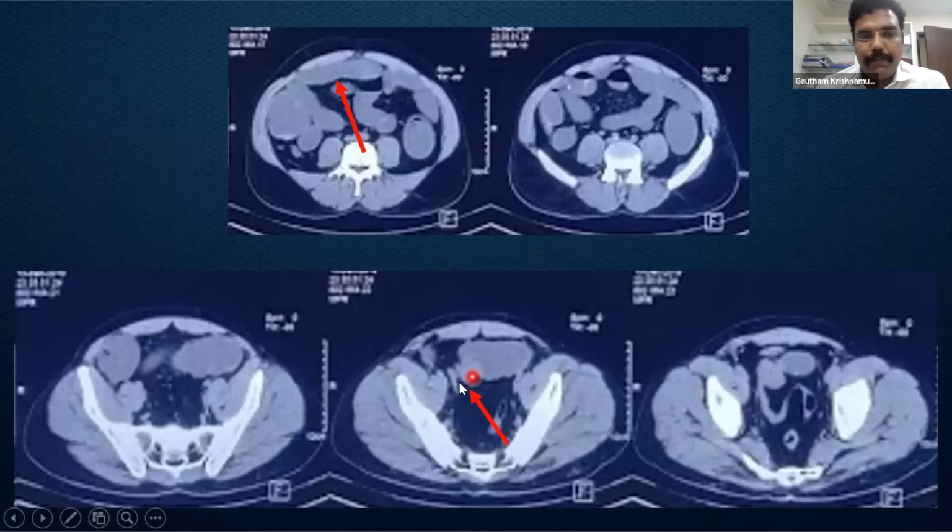And we could find the primary, which was more in the distal sigmoid. We can see the acute abrupt transition point where we have the dilated proximal sigmoid with the distal rectum completely collapsed.